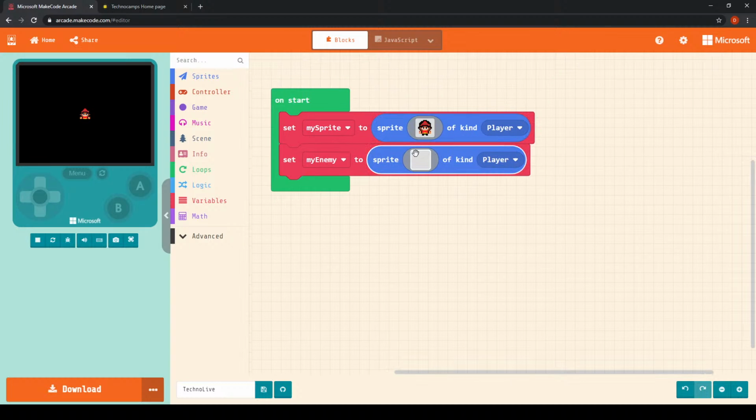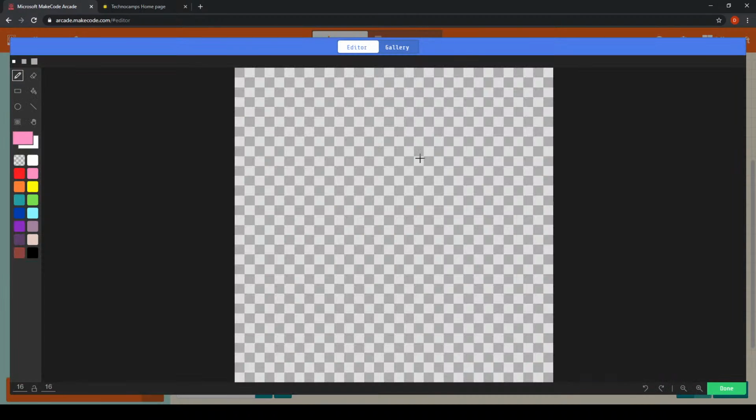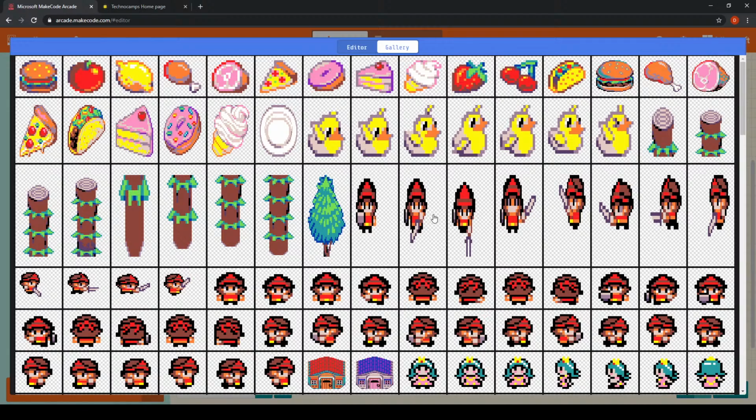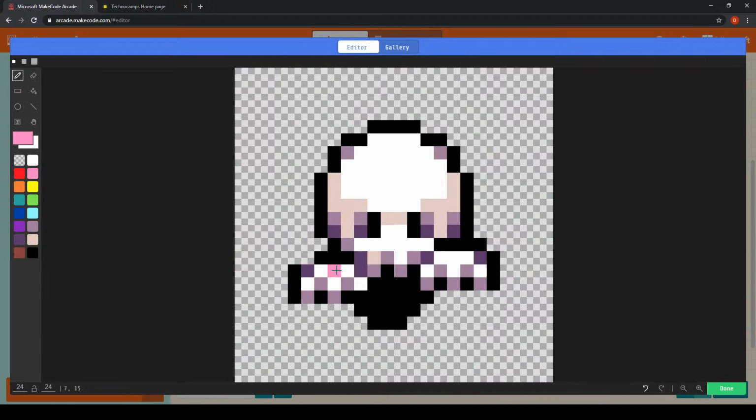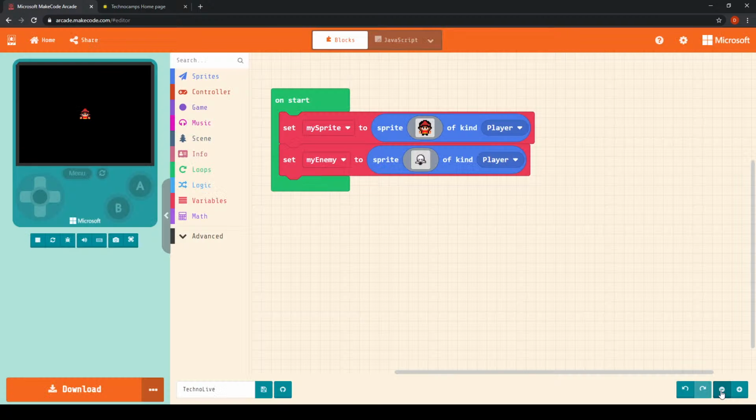I also now need to choose my enemy sprite. So again, I'm going to click on that grey square, I'm going to go to gallery, and I'm going to choose my enemy sprite. So again, there are lots that we could possibly choose from, but I'm going to go with this character, which I believe is some kind of skeleton. So I'm going to choose, let's go with this one. So there we are, there's my sprite, and I'm going to click done, and we can see now that I have my sprite inserted into the game.